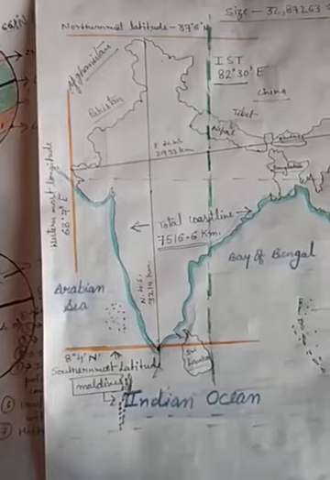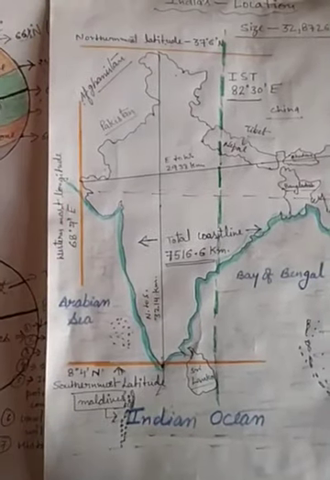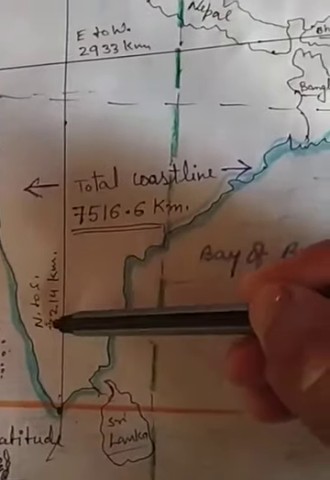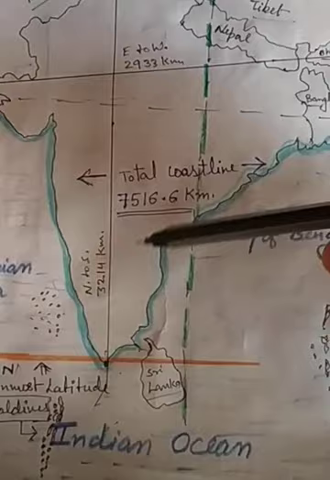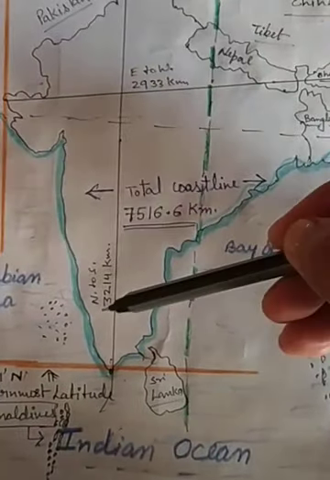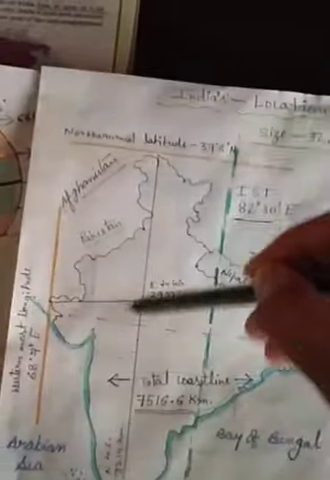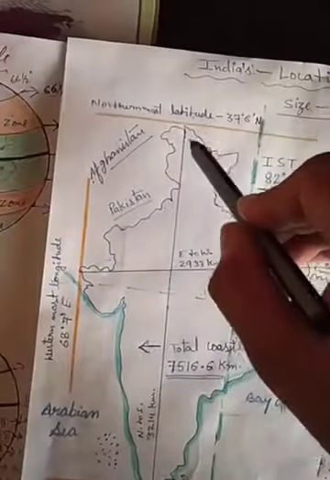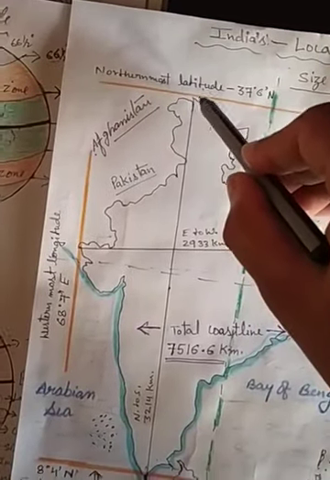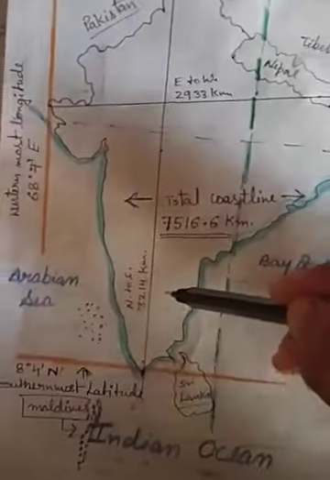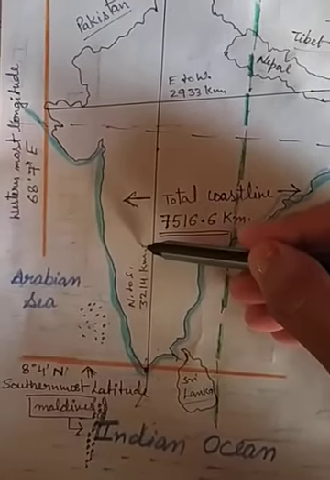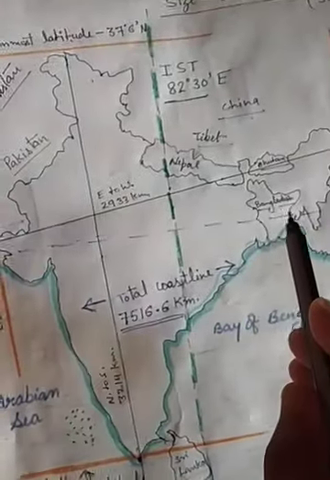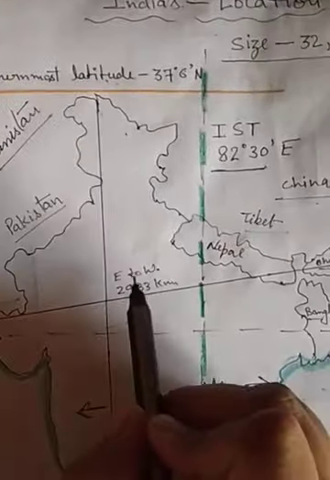When we talk about the extent, east to west and north to south, I have written here the north to south extent. When we are telling how much the north to south extent is, it is from Kanyakumari to Jammu and Kashmir. What is the southernmost point of the country? Kanyakumari. What is the northernmost point? Jammu and Kashmir. So from here to here the total distance is 3214 kilometers, right? And similarly, what is the west to east extent of the country?